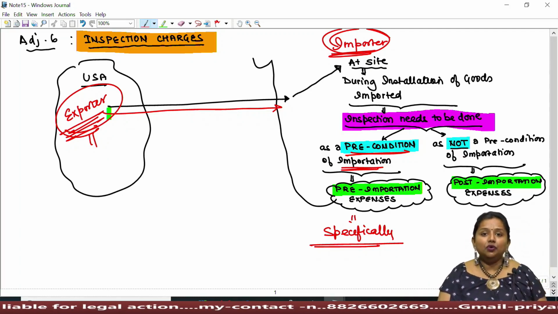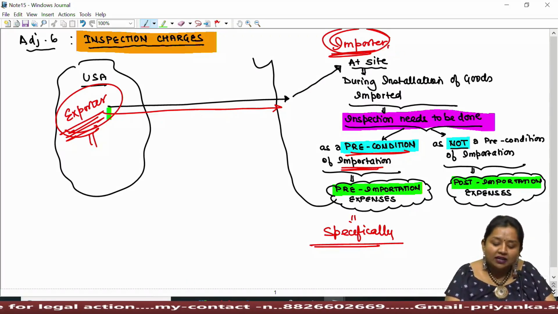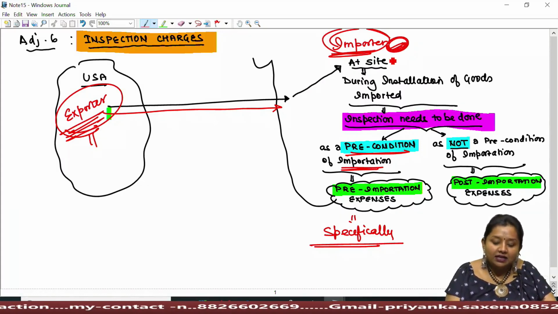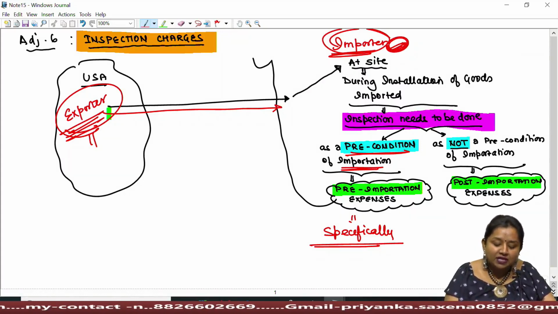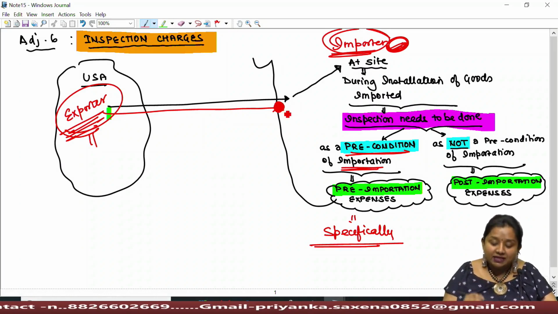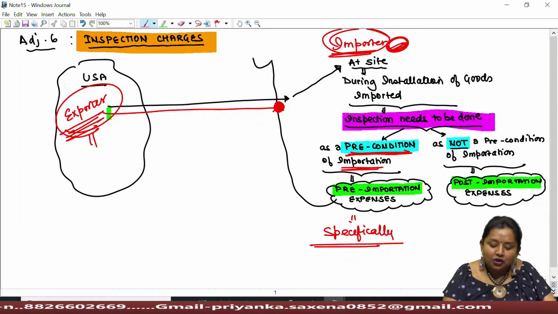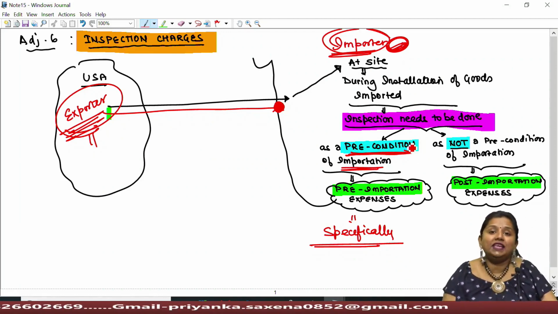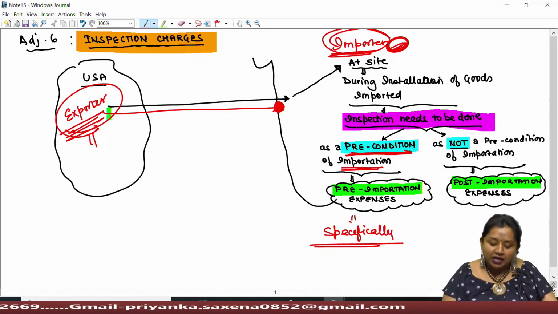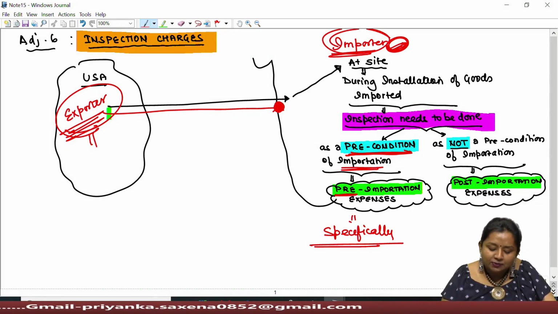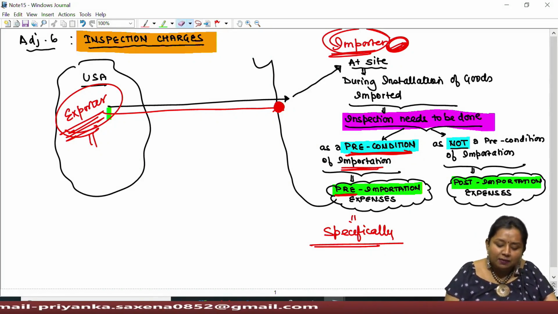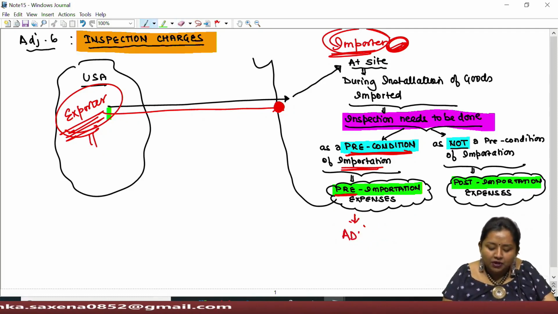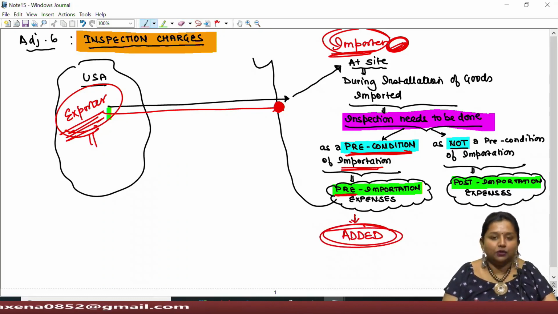So even though this inspection is undertaken while bringing the goods to the destination site, and is a post importation expense because it is incurred after clearance of goods from the Indian port, since it is the precondition of the contract without which goods can never be imported into India, it shall be treated as pre-importation expense, and being pre-importation expense, it has to be added while computing the assessable value.